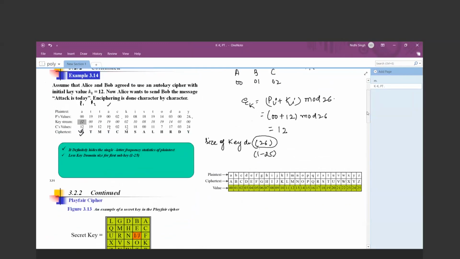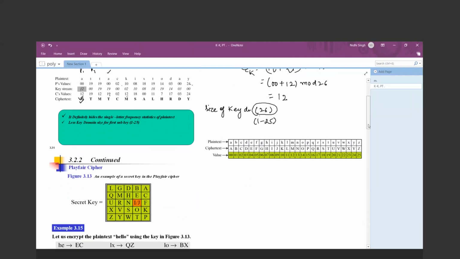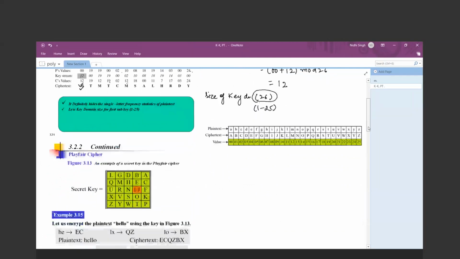But in the autokey cipher, one of the drawbacks is that a brute force attack is possible, because the size of the key domain is very small. Only 26 numbers are there. So you have to run the for loop 26 times and you can decrypt the cipher. That is the major drawback of the autokey cipher. In order to mitigate this drawback of the autokey cipher, the Playfair cipher comes into account.